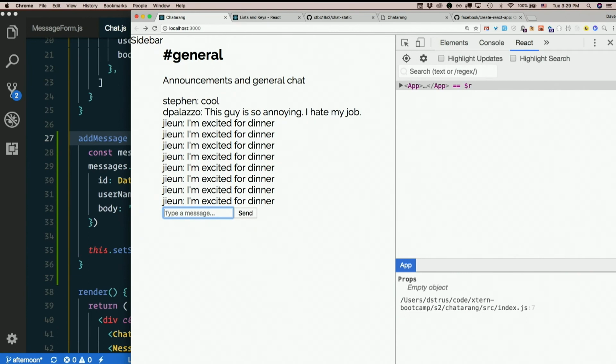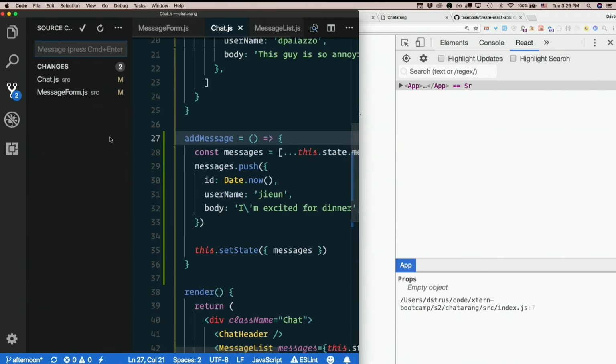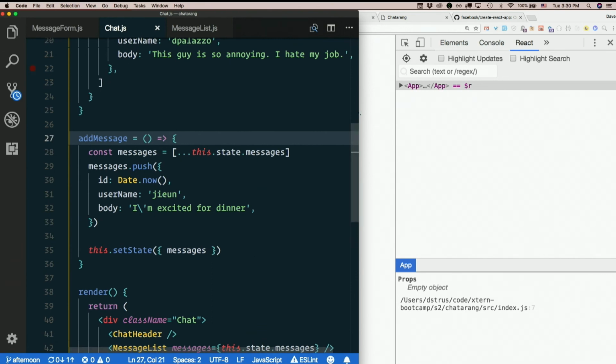All right, cool. So that does the thing, right? So we're adding a hard-coded message, but by golly, we're adding a message every time. So that feels like pretty serious progress to me. Let's commit it. Add a hard-coded message when submitting the form. Next step, actually add the message that we type in.